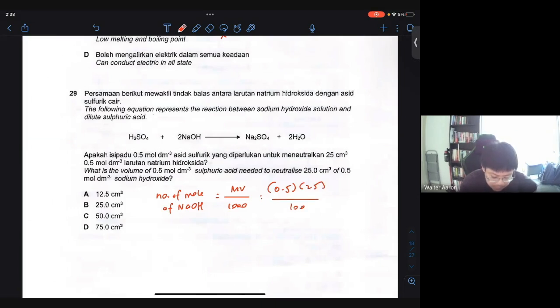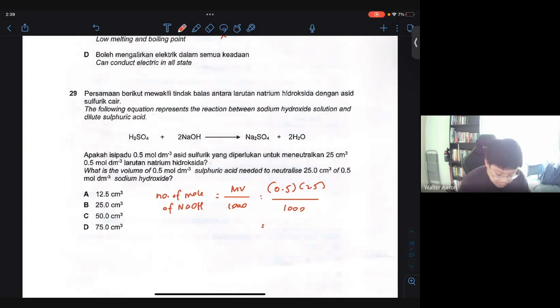So that'll be 0.5 times 25, divided by 1000.